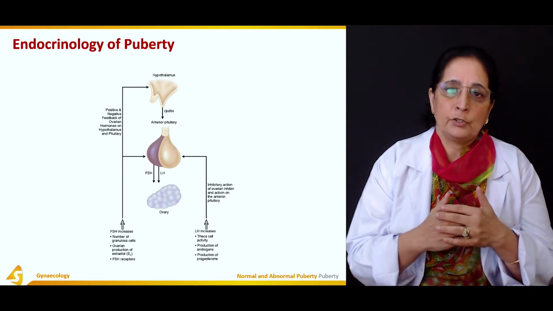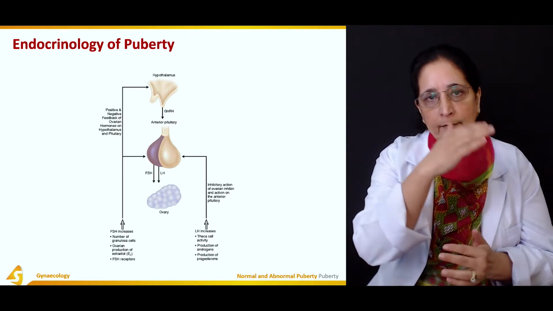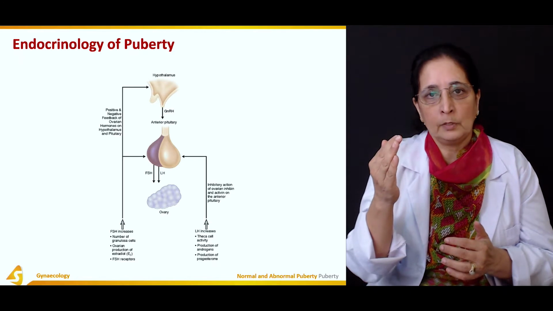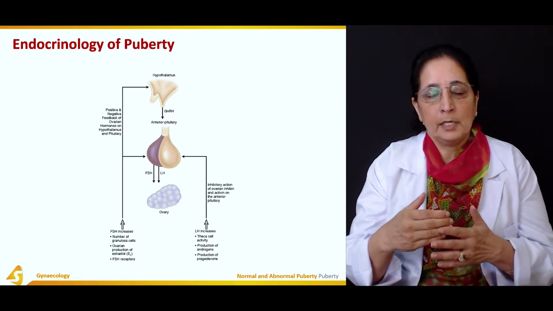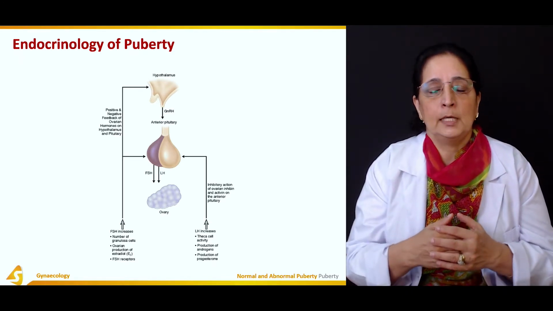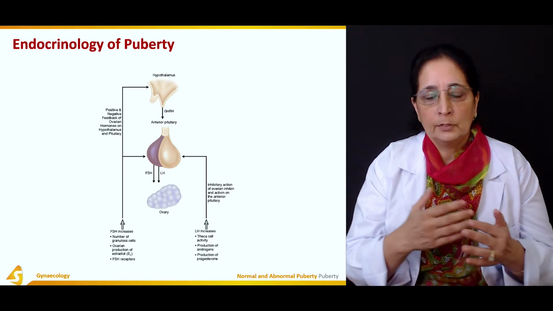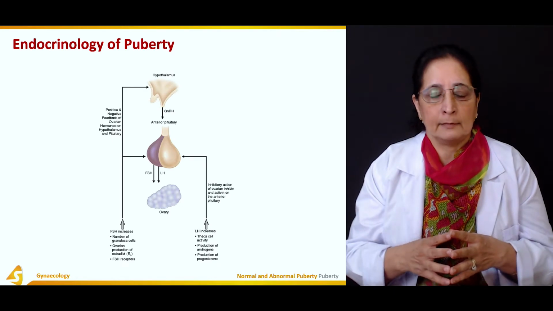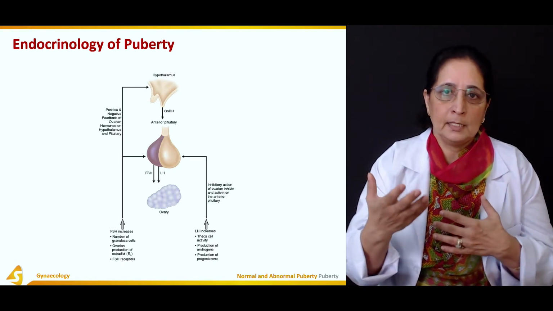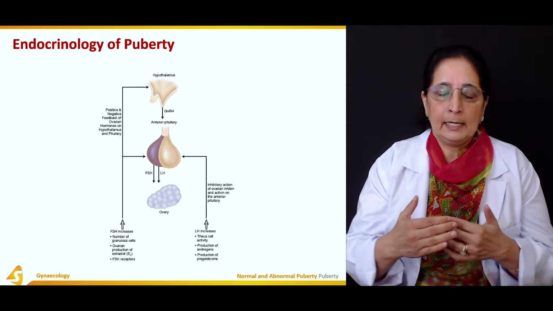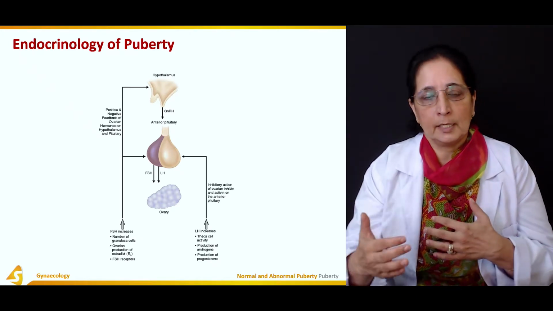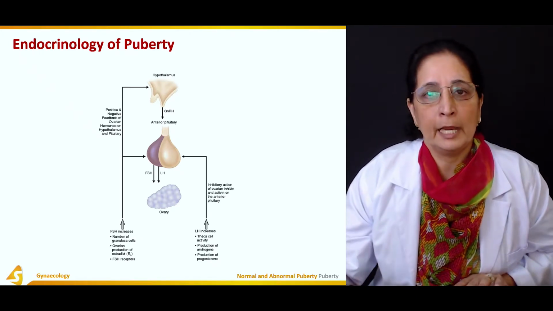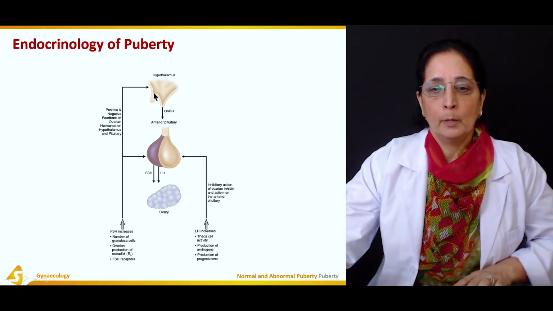Estrogen and progesterone, once they increase, have an effect on the hypothalamus to decrease or increase the secretion of follicle stimulating hormone. So they have a negative feedback effect, positive and negative. Positive: increase causes increase. Negative: increase causes decrease. So that's the endocrine changes in puberty.